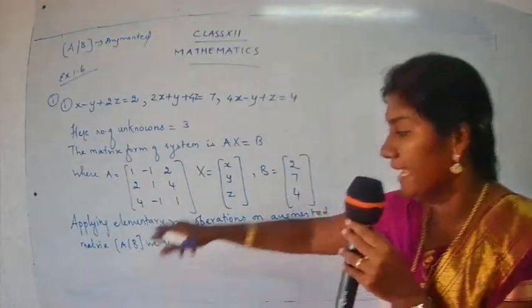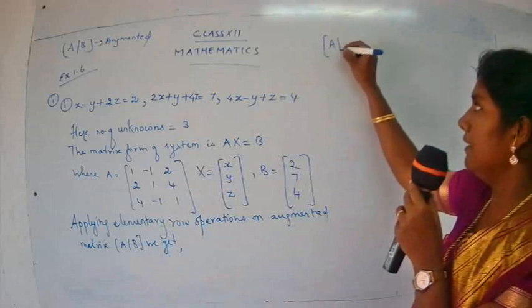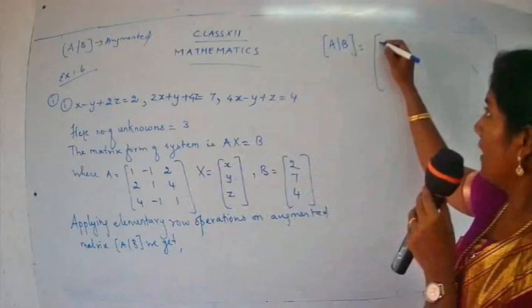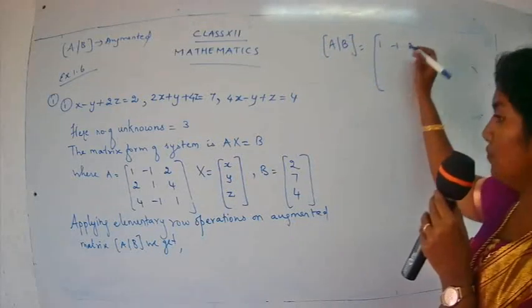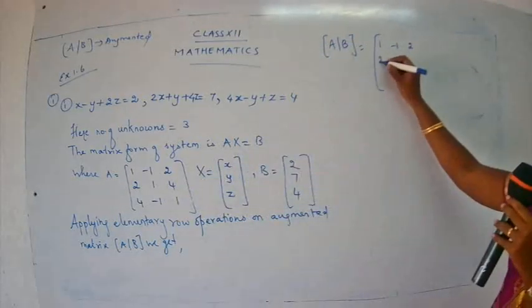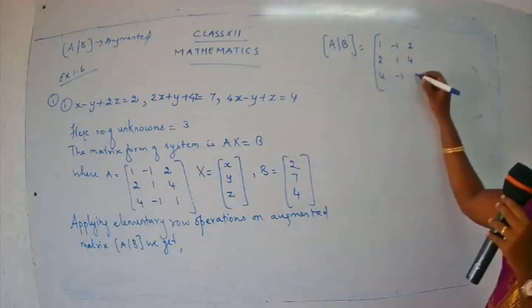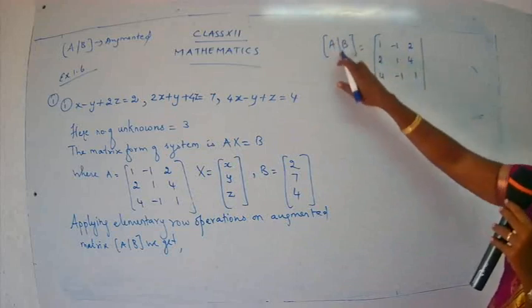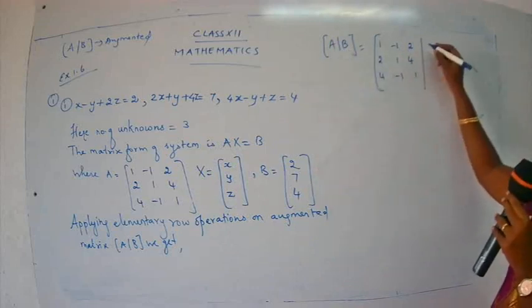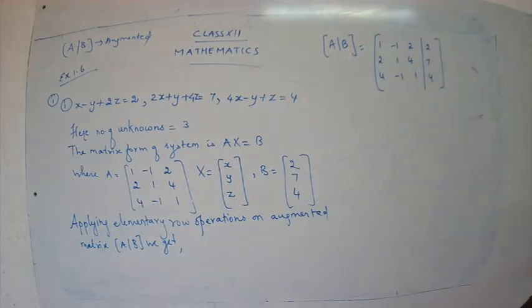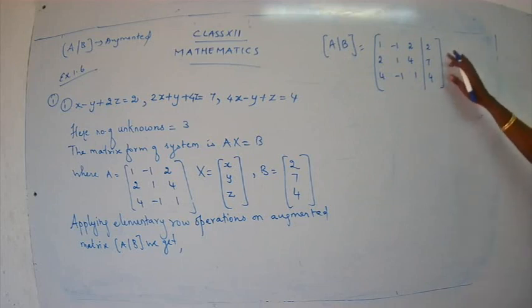So we want augmented AB. So AB is equal to, present this, children, write the matrix A: 1, minus 1, 2, 2, 1, 4, 4, minus 1, 1. A line over here. Write the value for B. It's 2, 7, 4. So 1 minus 1, 2, 2, 1, 4, 4 minus 1, 1, and here we have 2, 7, 4.